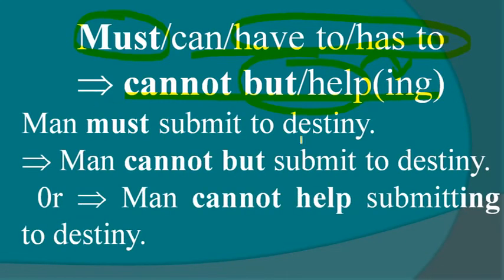For example, man must submit to destiny. As we get must, we should use cannot but submit to destiny. But if we use help, we have to use ing after the verb. So I think it's the same. You should use cannot but, but you have to remember two things at the same time. Why? Because in the exam you will get negative to affirmative also.